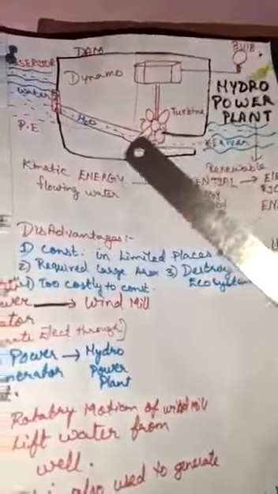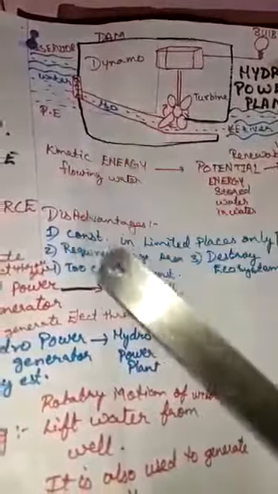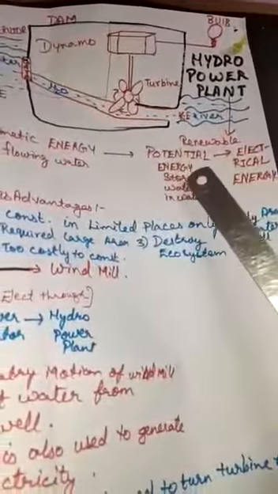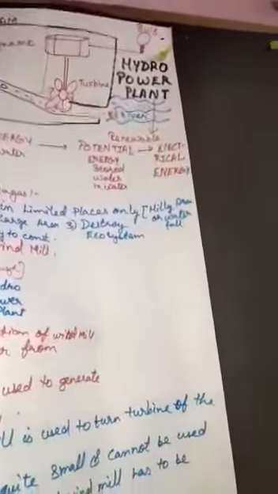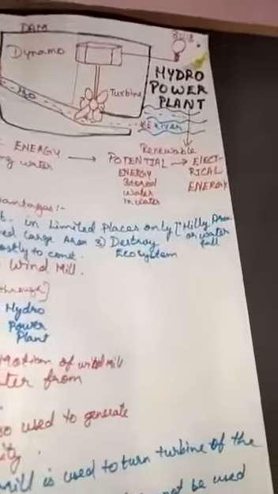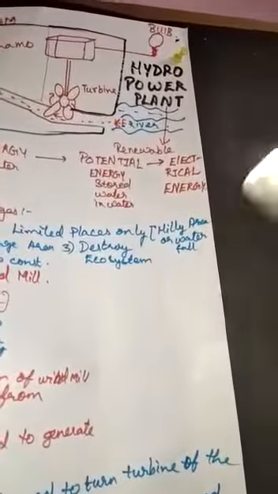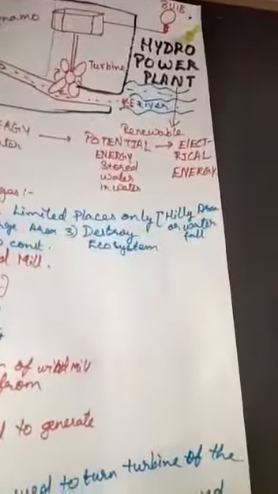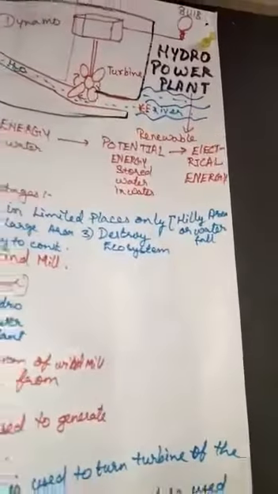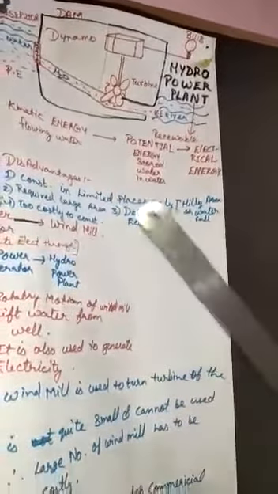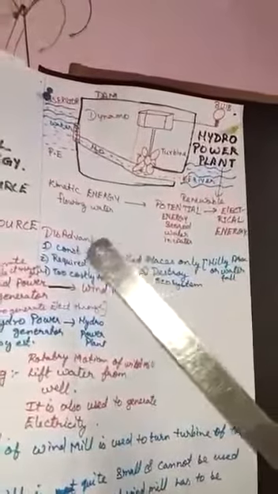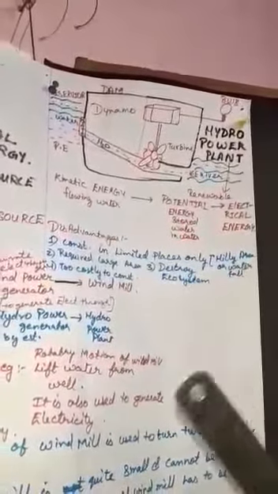Is that clear? So flowing water is in the form of kinetic energy. When it is stored in the dam, it is in the form of potential energy, and when water flows from the dam to the river again, it is converted back into kinetic energy, and hence electricity is generated. So this is the procedure of how electricity is generated in a hydropower plant.